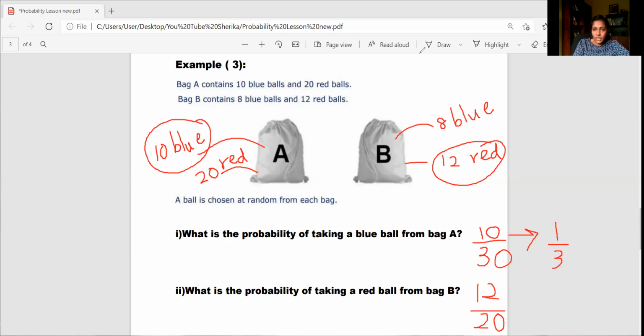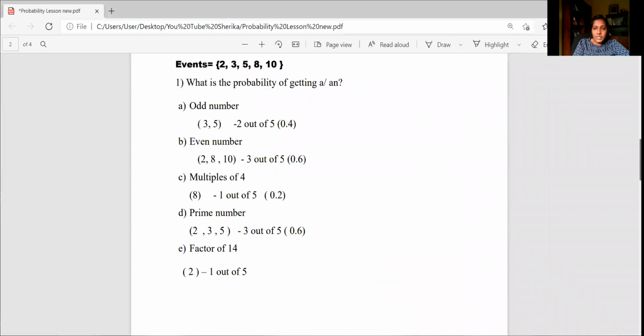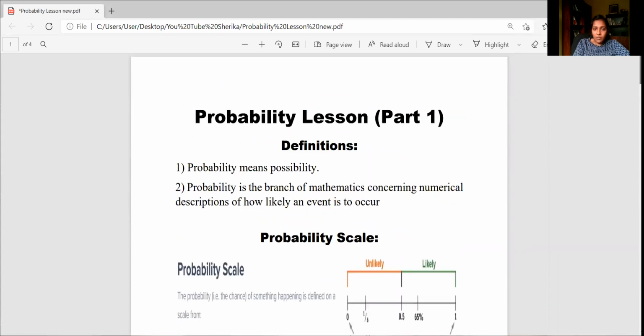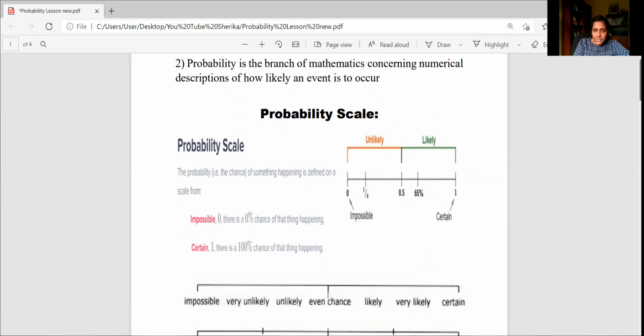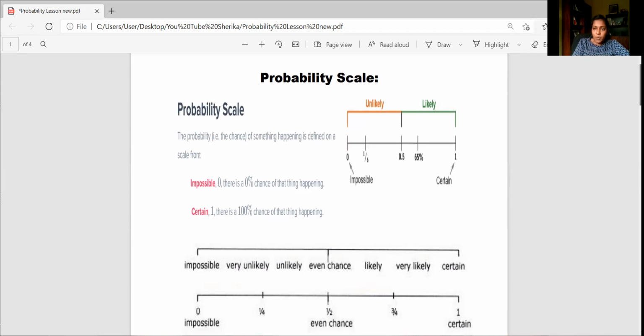Now I will show it from the beginning, what we have done today. Okay, let me show it. Now from this probability part 1, what we have learned: what is probability, what is the definition for probability? The simple meaning is the chance of happening, or the probability means the possibility. Then we have identified what is the probability scale. In a probability scale, we show the numbers from 0 to 1. 0 indicates the impossible events, and 1 indicates the certain events, and all the other events are in between 0 and 1, right? So that was the probability scale.